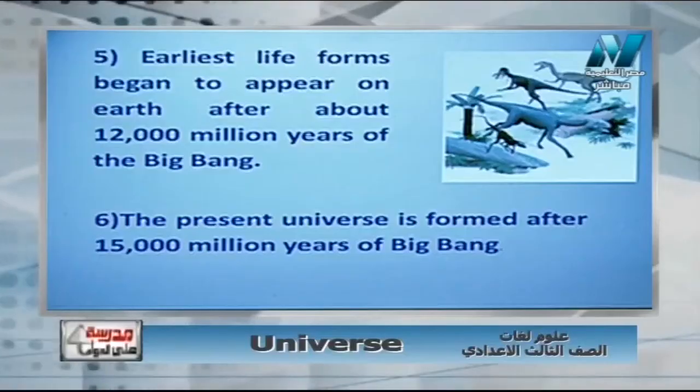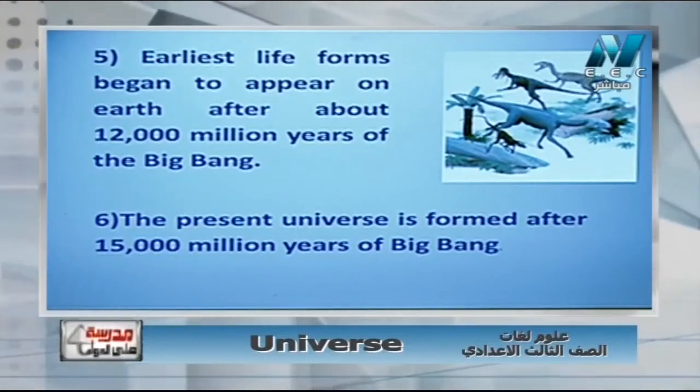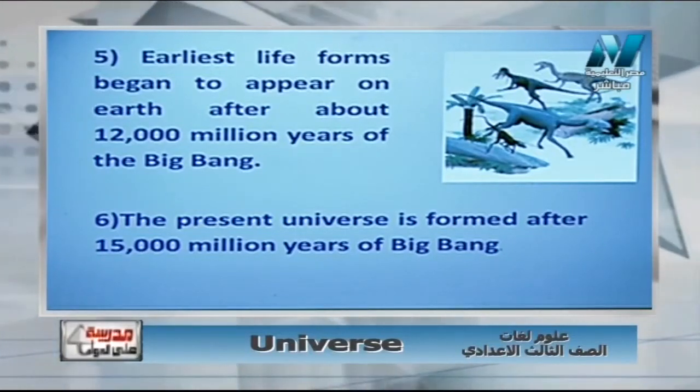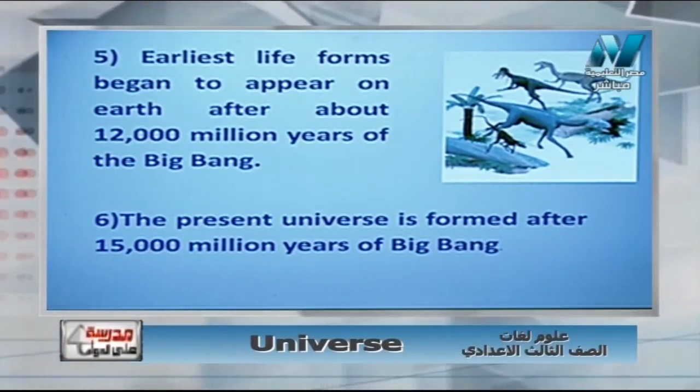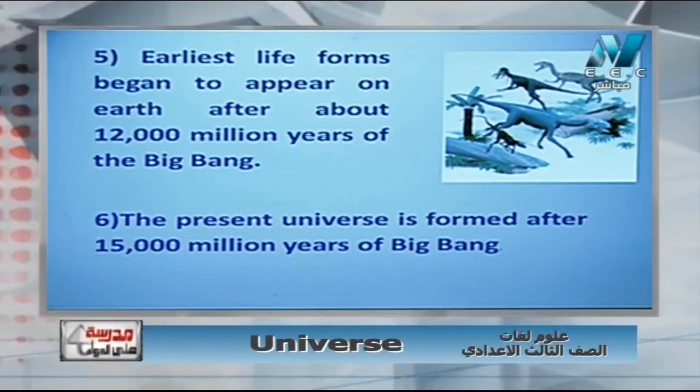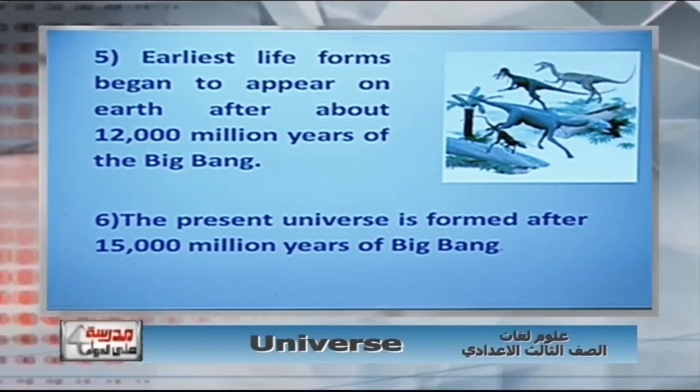Then the earliest life began to appear on Earth from 12,000 million years, and till now 15 million years have passed and the universe has become as we know it now.